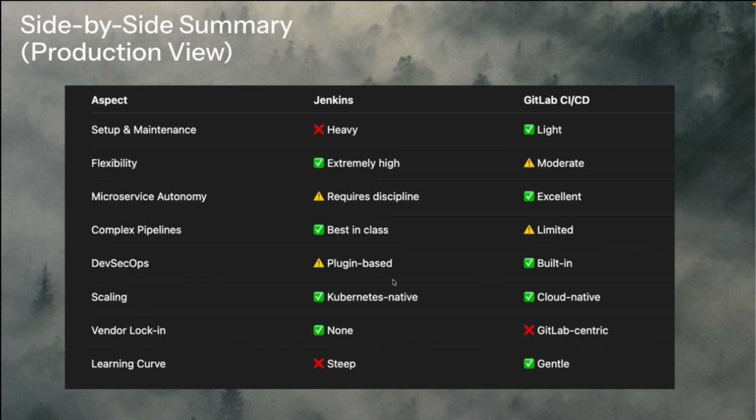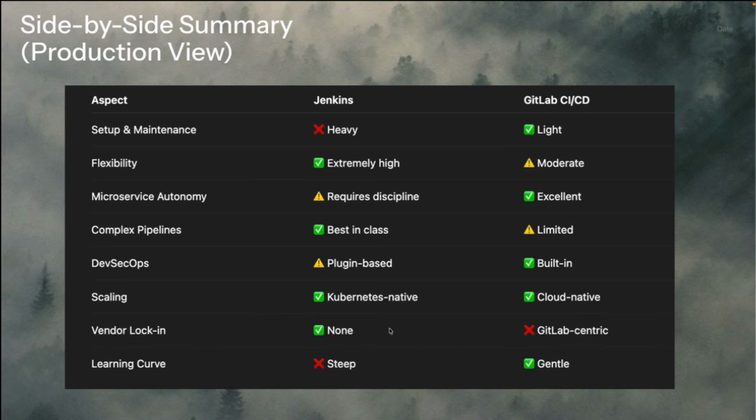And for DevSecOps, it's plugin based. You can do some plugins like the Sonar scans and those integrations to do with the number of plugins that you can have to boost up your security. But then for GitLab CI/CD, at least it's built-in, so that's an advantage over Jenkins. In terms of scalability, this is Kubernetes native. That's Jenkins, but still GitLab is cloud native, so at least in that we are safe on both ends.